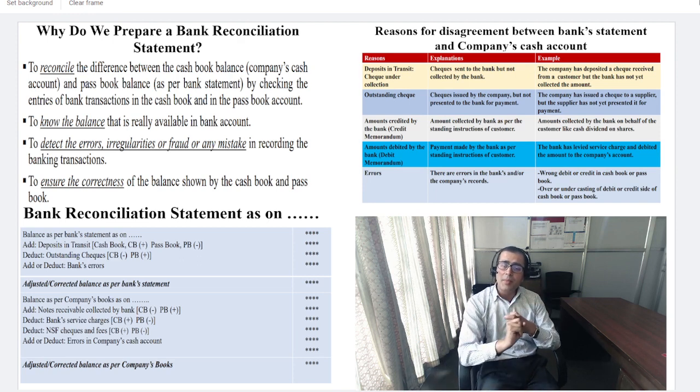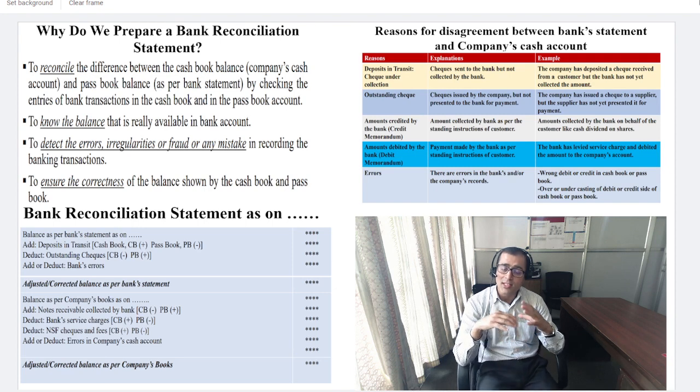Not sufficient funds means, for example, some customer provides you a check. You receive the check, then as an accountant, you simply update your cash book as a plus. But when you reach the bank, you come to know that the customer's account lacked sufficient funds, so the check did not clear. So the passbook will be plus.